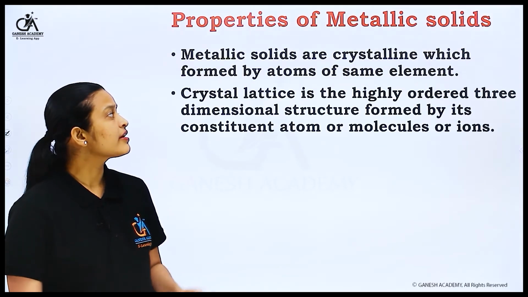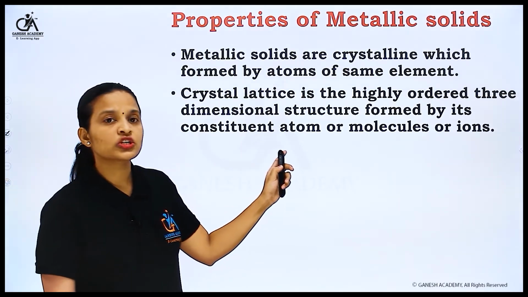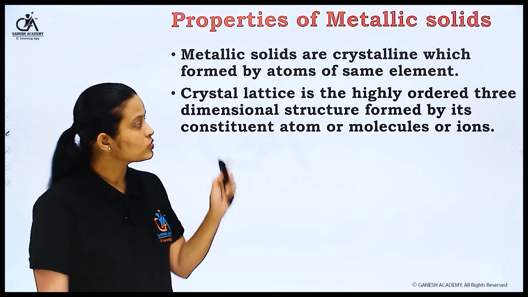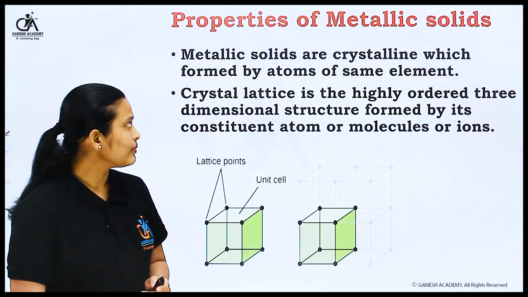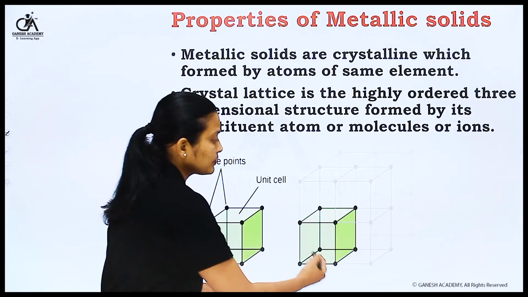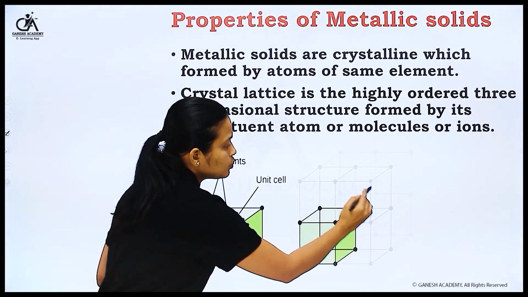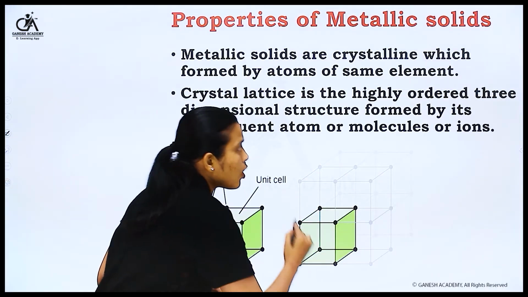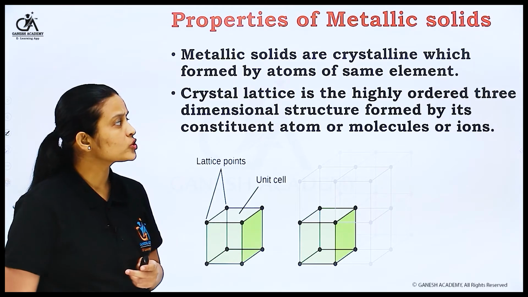The next property is that the crystal lattice is a highly ordered three-dimensional structure formed by its constituent atoms, molecules or ions. I will explain this point using a diagram. You can see in this diagram one cube, and so many cube-like structures attached to each other. That whole structure is called the crystal lattice.